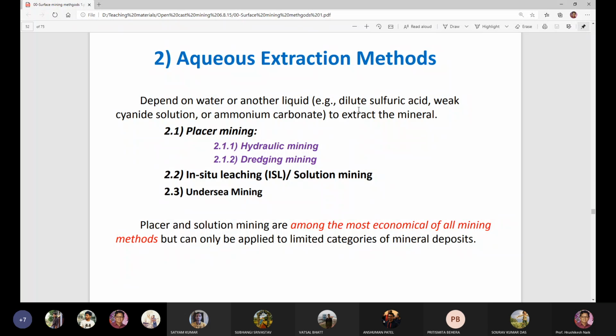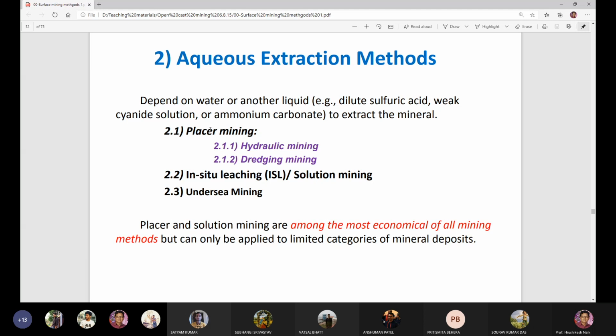What other liquid can you use? Like your dilute sulfuric acid, weak cyanide solution, or ammonium carbonate can be used as a liquid for the extraction of the minerals. So in the aqueous extraction method, either you can use water for the extraction of the minerals, or you can use another liquid like dilute sulfuric acid, weak cyanide solution, or ammonium carbonate to extract the minerals. So first, let us classify them.